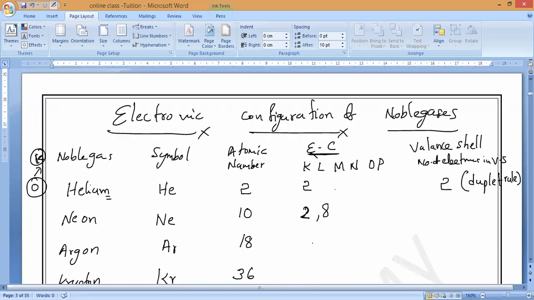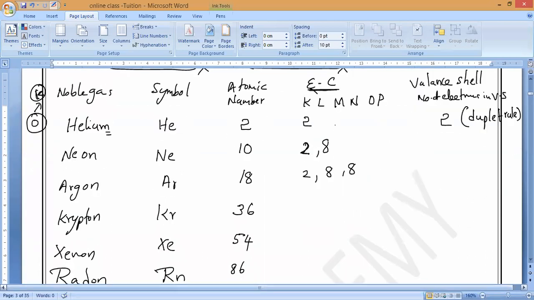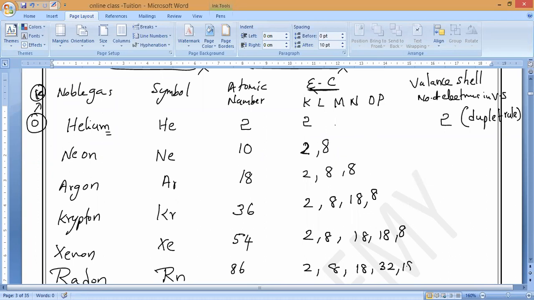So now 2, 8, then 18. Neon is 2, 8. Argon is 2, 8, 8. Next, krypton represents 36: 2, 8, 18, 8. Next, xenon: 2, 8, 18, 18, 8. Last one, radon: 2, 8, 18, 32, 18, 8. Do you understand, guys, what I'm saying?